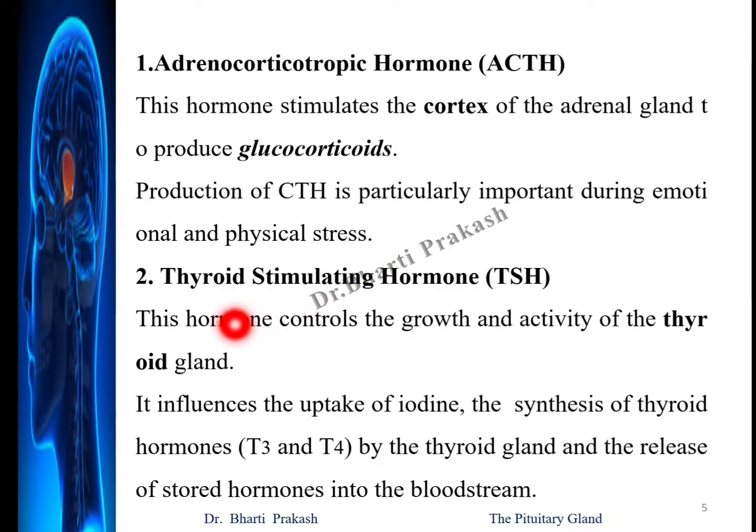The second is the thyroid stimulating hormone. This hormone controls the growth and activity of the thyroid gland. It will influence the uptake of iodine, the synthesis of thyroid hormones, which are T3 and T4, by the thyroid gland, and the release of stored hormones into the bloodstream.